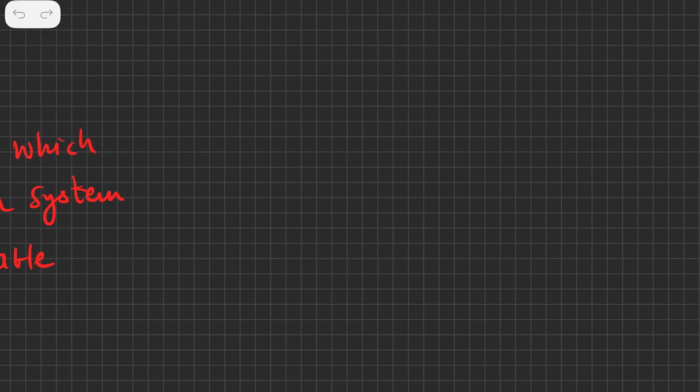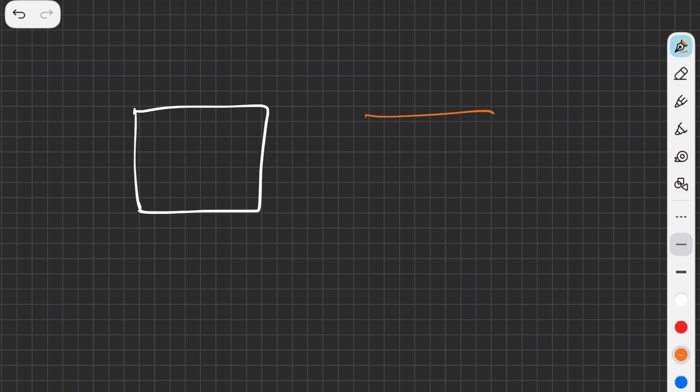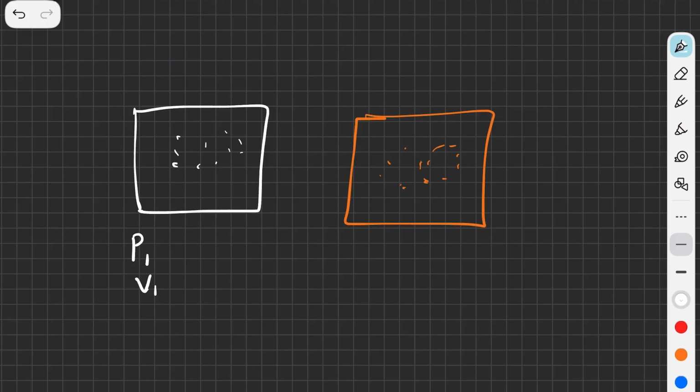Let's say suppose I have this one system, and this is another system, let's say in orange. There is some gas in this and some other gas in this. This one might have some pressure P1, volume V1, and temperature T1, and this gas might have some pressure P2, volume V2, temperature T2.